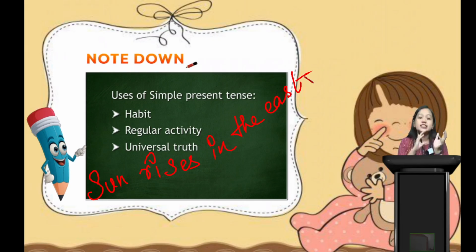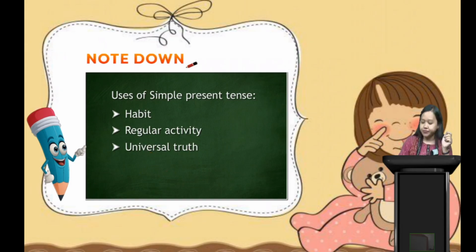Did you ever see the sun rising in the west, or the sun rising from the north or south? No. The sun always rises in the east. So that is our scientific truth, universal truth. That is why we say rises in simple present tense. Rise and s, rises.